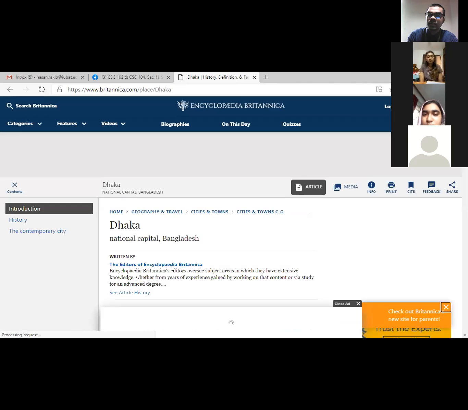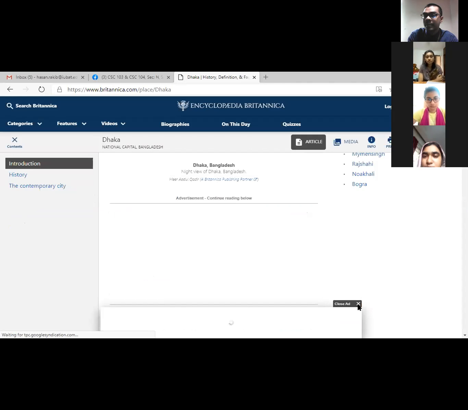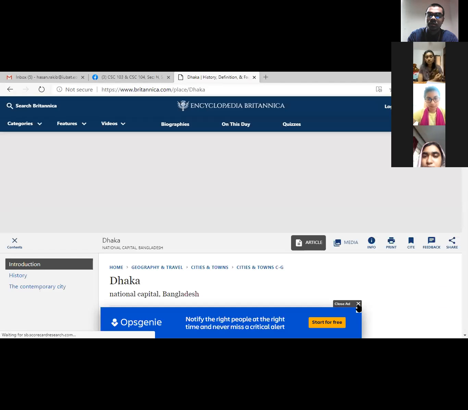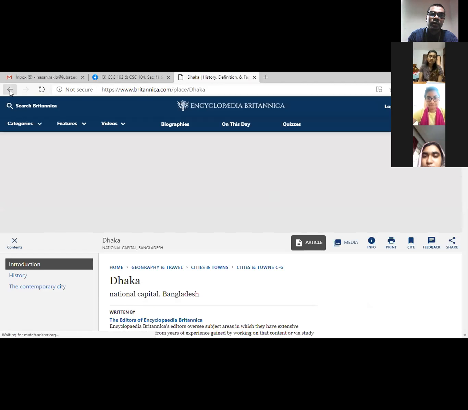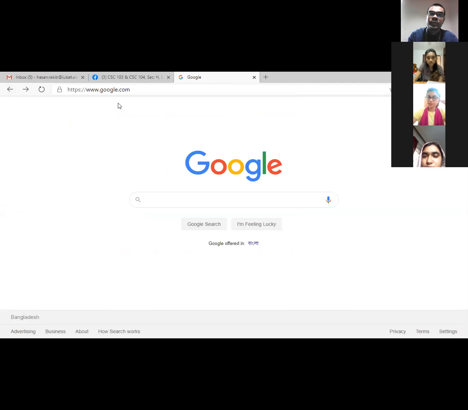Am I clear to you? How we can search any data or information through this Google search engine: by typing text, by searching a keyword. So now you have some idea how we can do a simple search through Google. I'm repeating: you have to open your web browser, then in this address bar type www.google.com, then you will get this page. Here is the search box, you write down your keyword, then press Google search, or from your keyboard press enter. Then it will work.